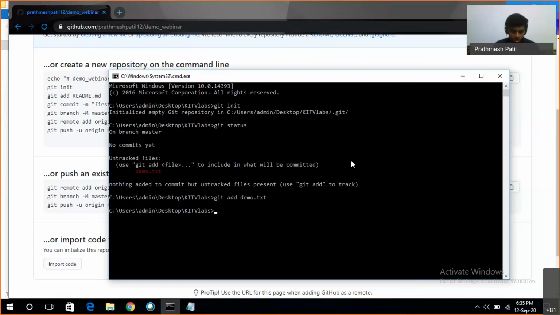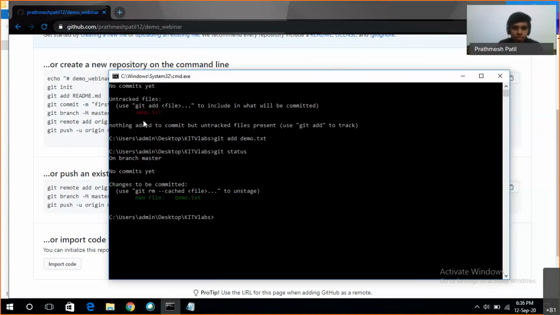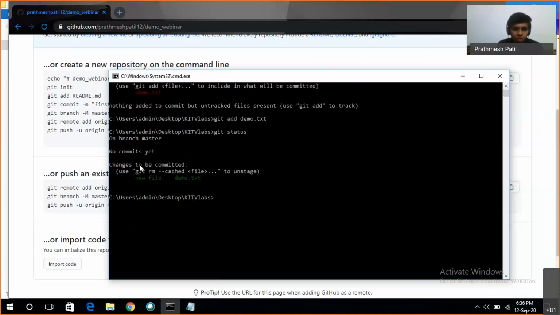After this, the file is staged. When I write git status now, you can see that the changes are to be committed. We have just staged the file, and they have given this command which is used to unstage the file, but we don't have to do that now.